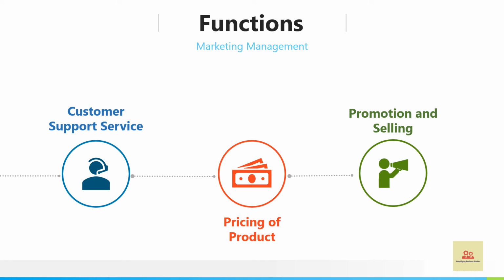So this is again a very important function of any marketer. After production, all these goods need to be marketed properly. If something is produced very well but not marketed very well, every effort will be in vain. So promotion and selling are also two important functions of marketing.